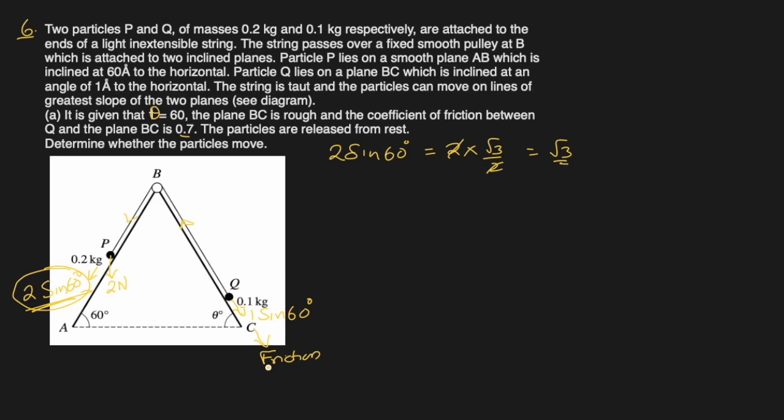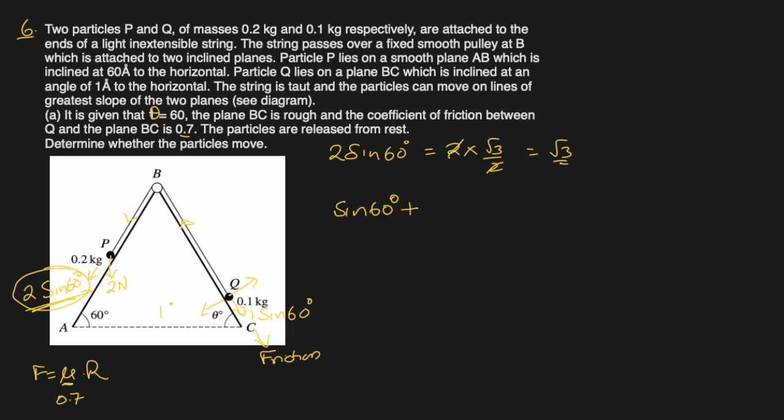Okay. Now here will be sine 60 plus friction. Frictional force is mu times R. Mu is given as 0.7, and R is the contact force, which is perpendicular to the surface in this direction, equal to the force here, which is component of this 1 kg, 1 newton.